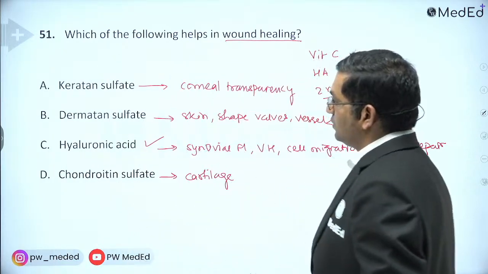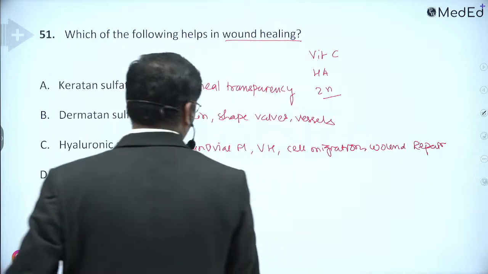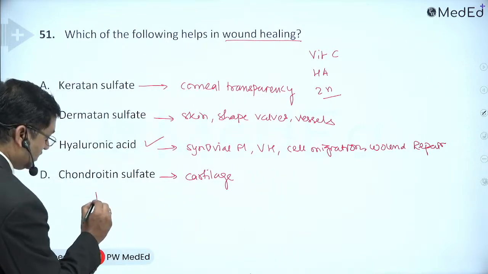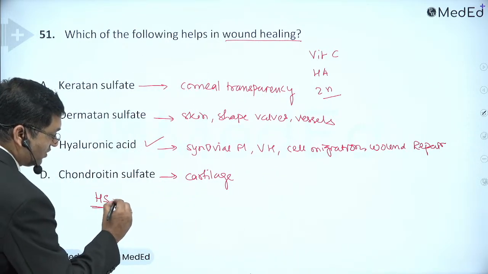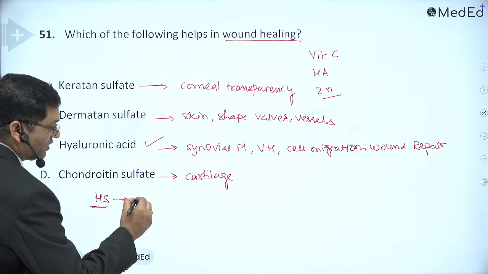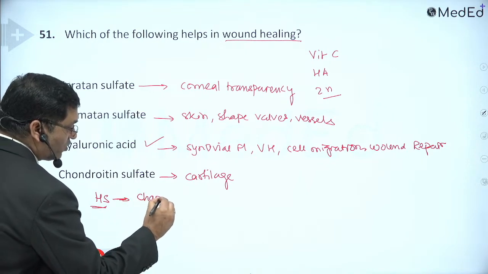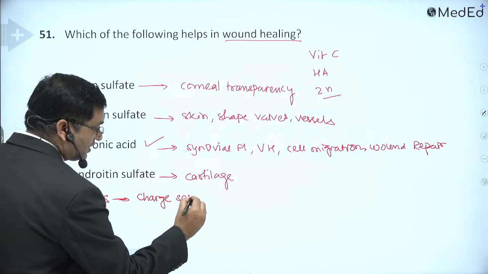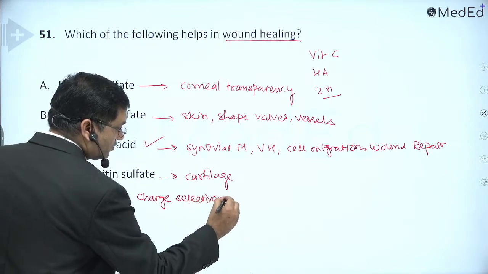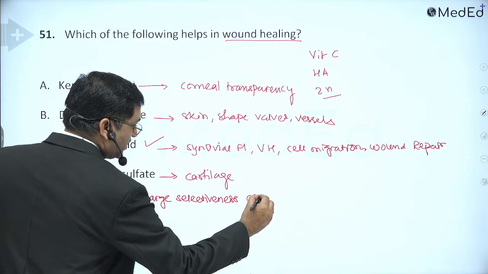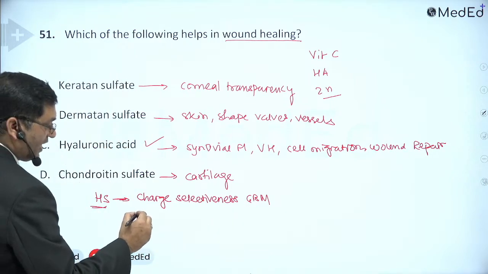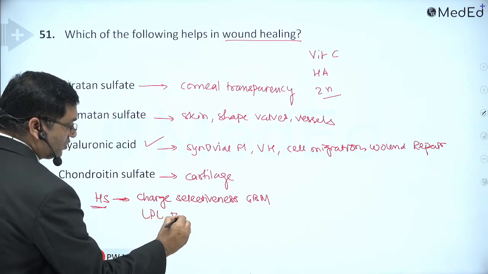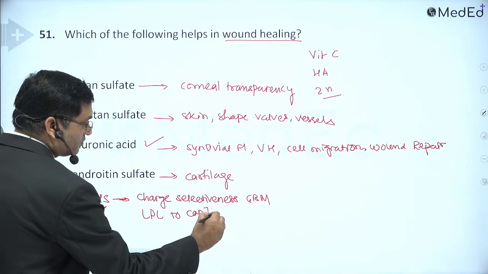The next one is heparan sulfate. It has two important functions. One, it is important for charge selectiveness of the glomerular basement membrane. It is important for anchoring lipoprotein lipase to the capillary endothelium.